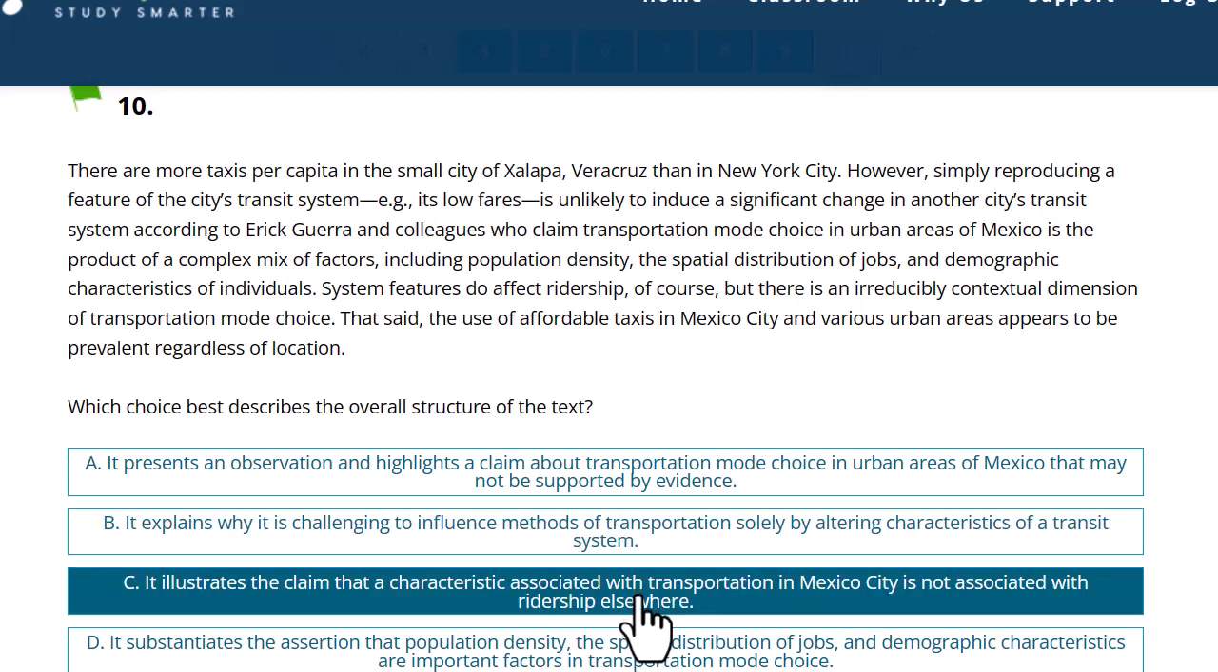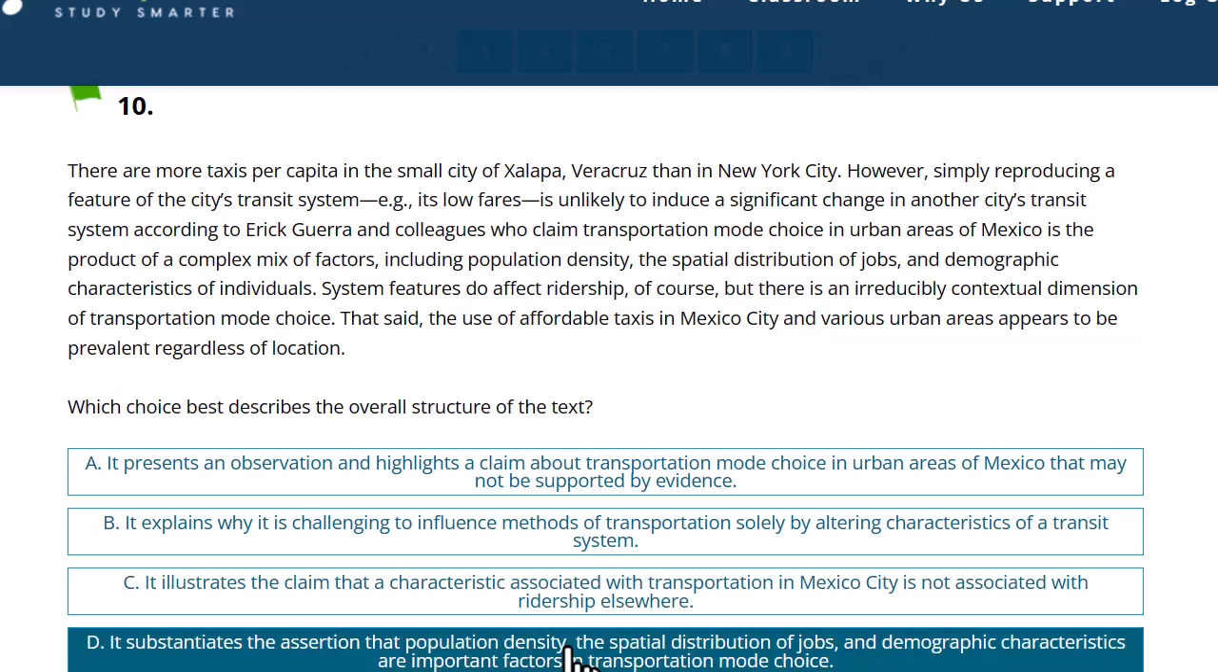C, it illustrates the claim that a characteristic associated with transportation in Mexico City is not associated with ridership elsewhere. Characteristic in Mexico City, no, that's not it. The characteristic is elsewhere and it was associated with Mexico City. So I don't think that's the right connection.